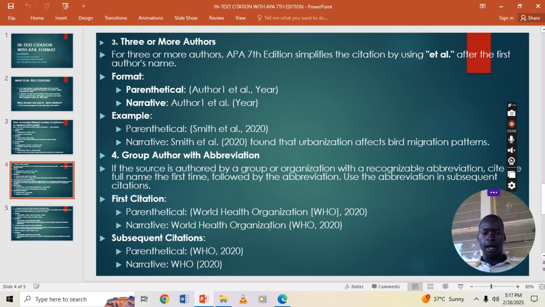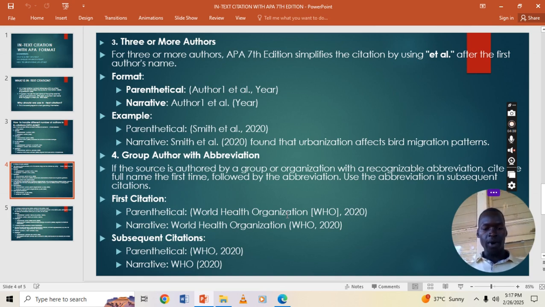That one is the parenthetical way. What about the narrative way? Here, you leave the name of the organization outside, then include the abbreviated name and the year. For example, World Health Organization, open the bracket, WHO, comma, 2020, close the bracket. That is how you cite group organizations with abbreviations.